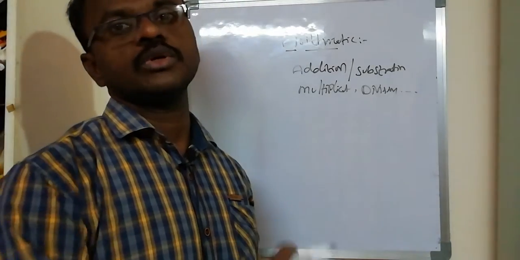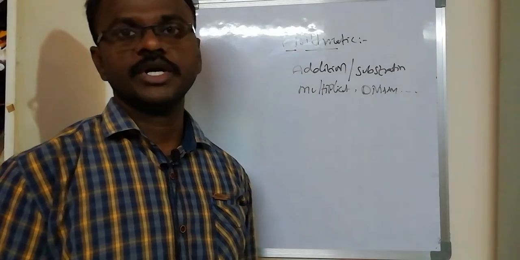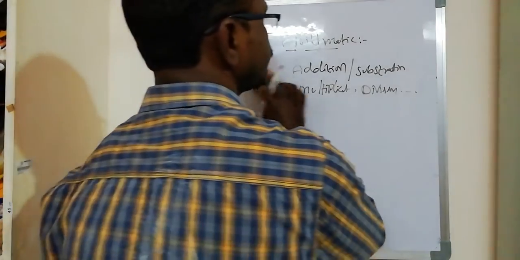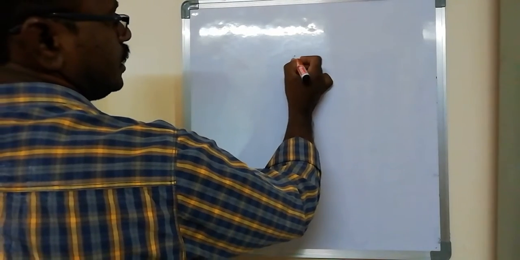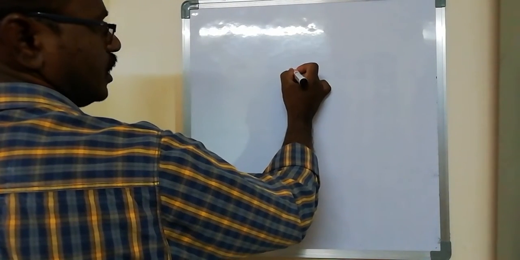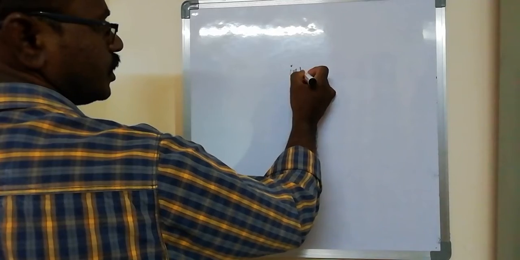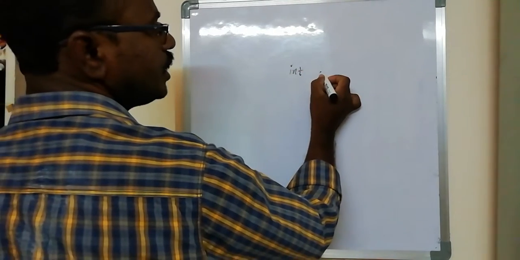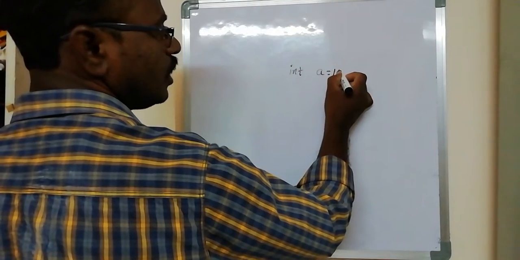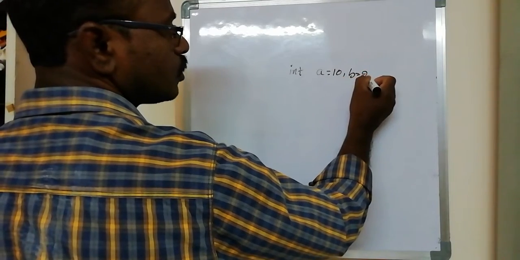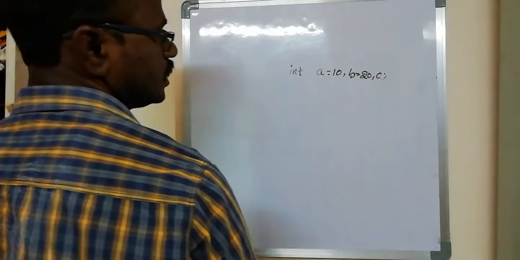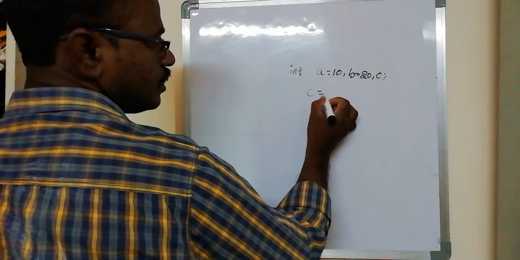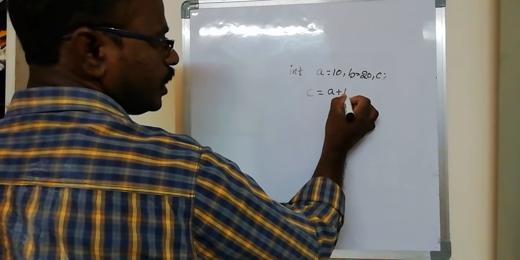Let me give a simple example related to the arithmetic operator. We can write some variables. For example, I can use the integer keyword: int a is equal to 10, b is equal to 20, and c. C equal to a plus b.